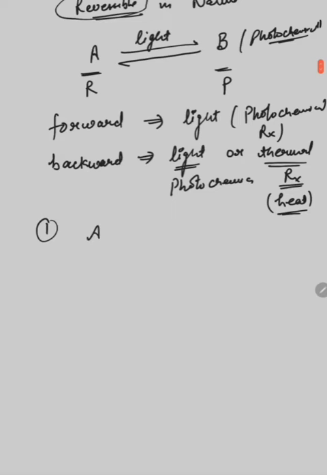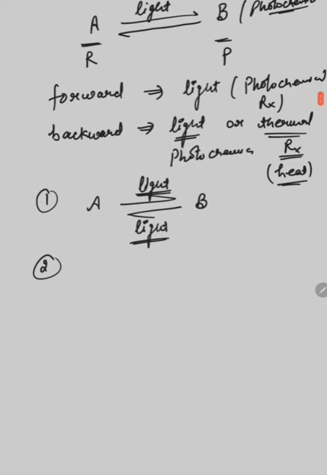First, A changes to B, the forward reaction is in the presence of light, and the backward reaction is also a photochemical reaction where light is required. Second possibility, A changes to B, the forward reaction is a photochemical reaction but the backward reaction is a thermal reaction.